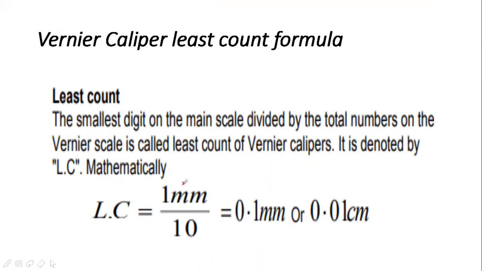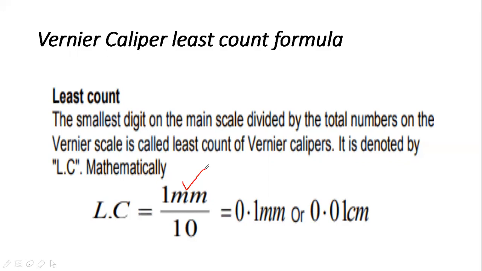This is called the pitch of the vernier caliper. The pitch of the vernier caliper is the distance between two smaller lines on the main scale. So the pitch of the vernier caliper is the length of one division. One division is 1 millimeter. So the pitch of the vernier caliper is 1 millimeter.